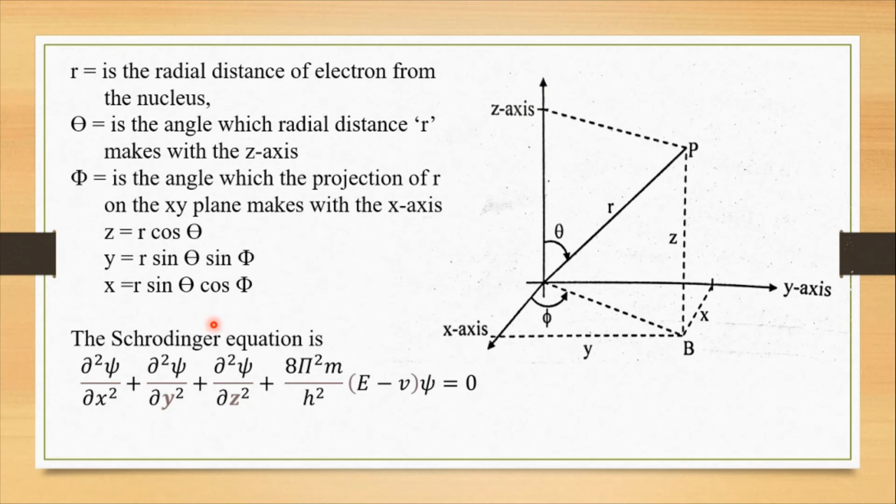The Schrodinger equation is del square psi upon del x square plus del square psi upon del y square plus del square psi upon del z square plus 8 pi square m upon h square into bracket E minus V into psi is equal to 0. So this is the Schrodinger equation for the Cartesian coordinates. This we have studied in the previous chapter.